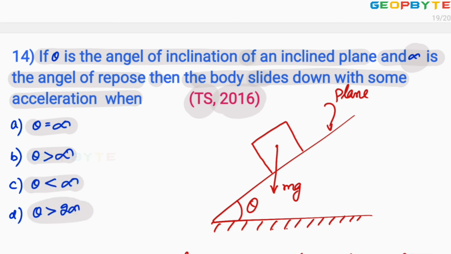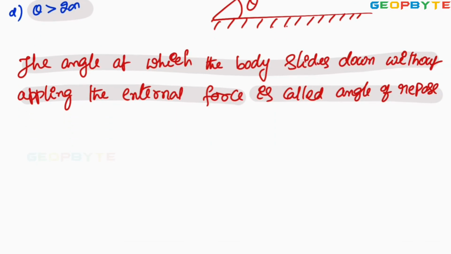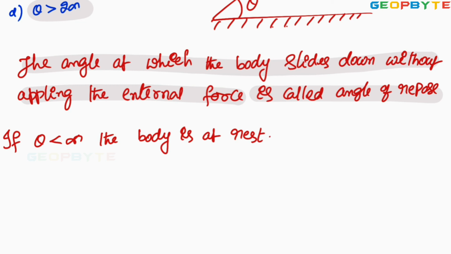Dear friends, remember, if theta is less than alpha, the angle of repose, the body is at rest. That means the body cannot move. If theta equals alpha, the body tends to slide.